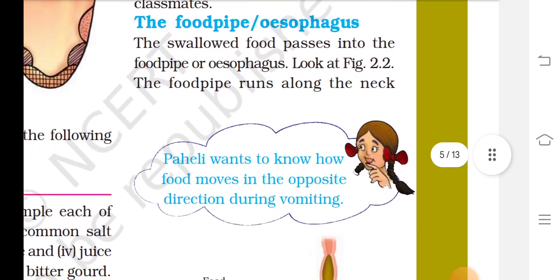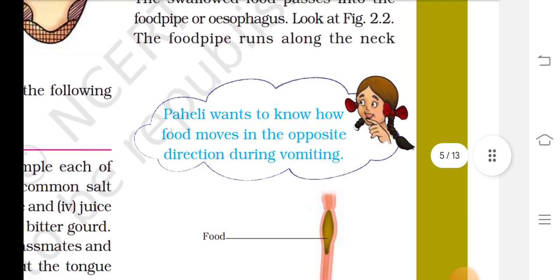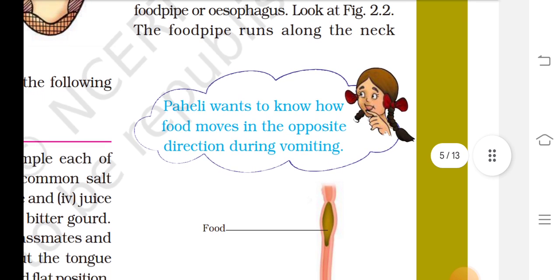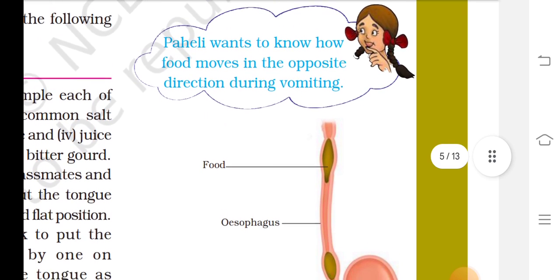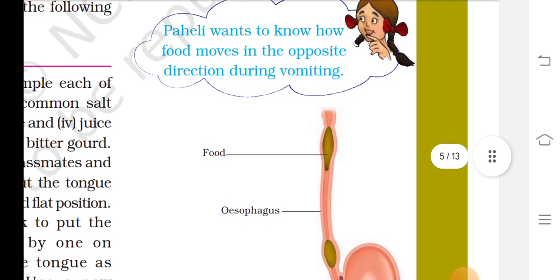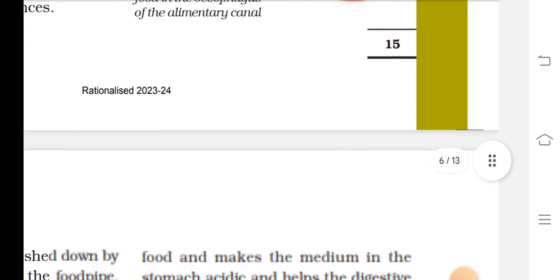The food pipe, esophagus. The solid food passes into the food pipe, the esophagus. Look at figure 2.20. The food pipe runs along the neck. Paheli wants to know how food moves in the opposite direction during vomiting. Food, esophagus, stomach.